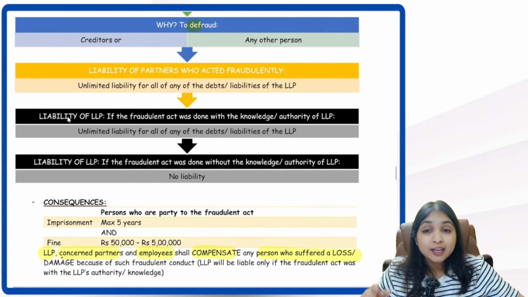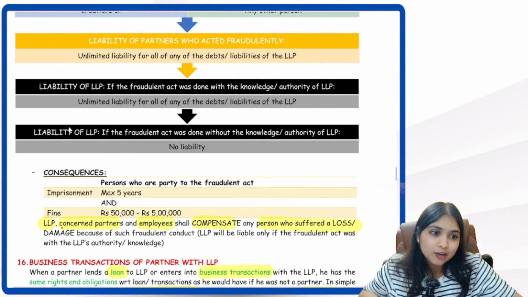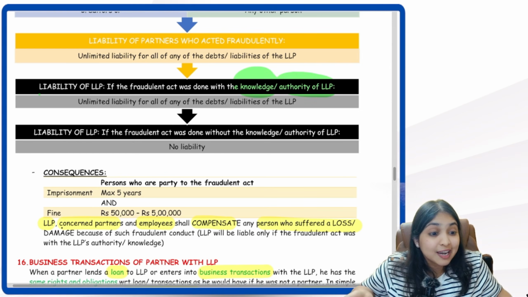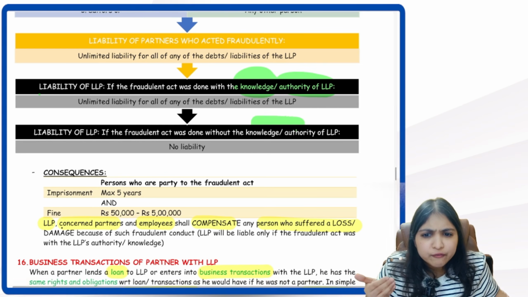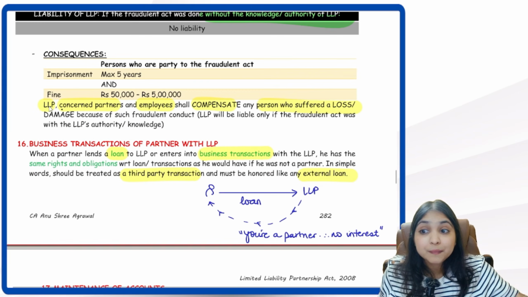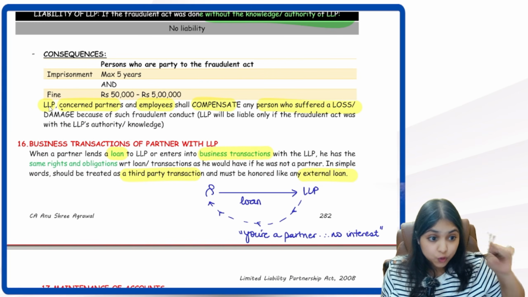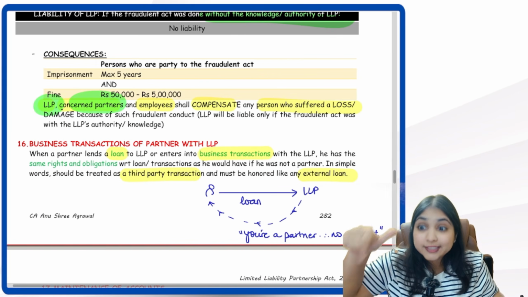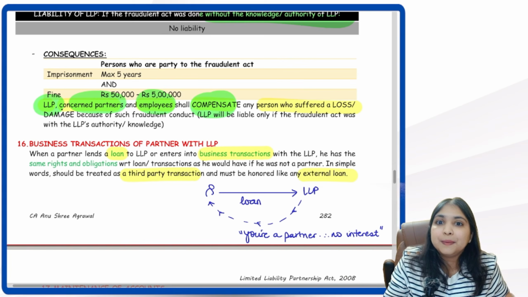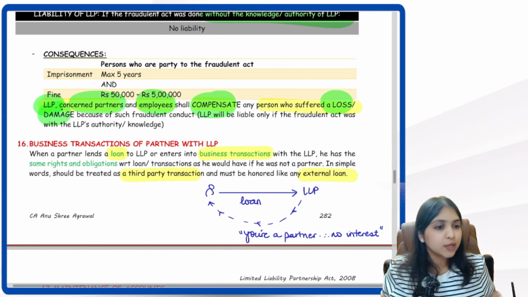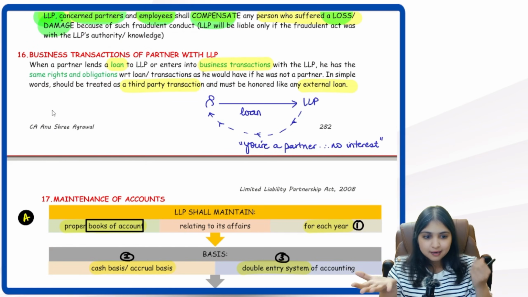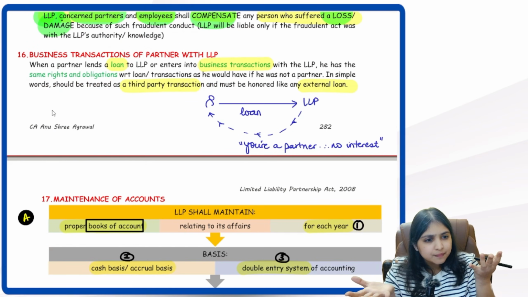Then we learnt about fraud. If there's a fraud, will LLP be liable or not? It depends. If the fraud happened with the knowledge or authority of LLP, then LLP also will be liable. But if the fraud happened without the knowledge or authority of the LLP, then the LLP will not be liable. And remember that compensation point. If there is a fraud, then the LLP, the partner who's done the fraud, and the employees who are a party to the fraud, all of them have to compensate the person who suffered a loss or damage because of the fraud.